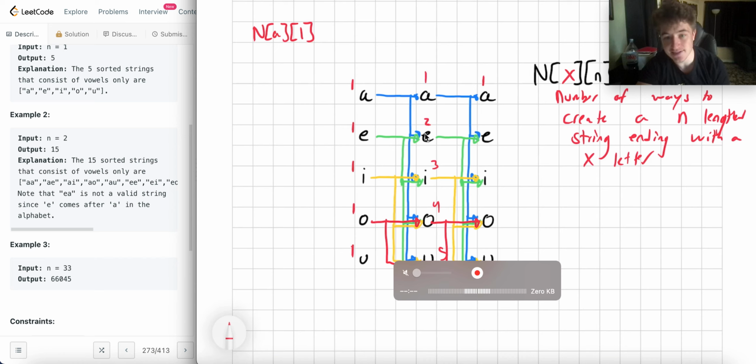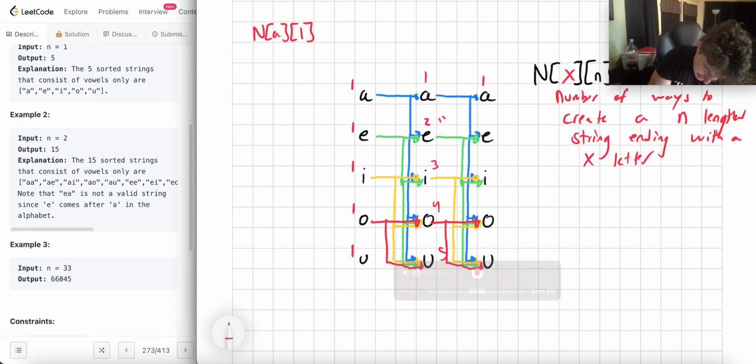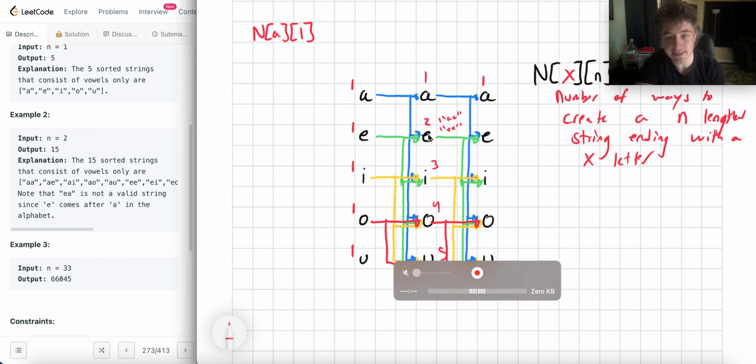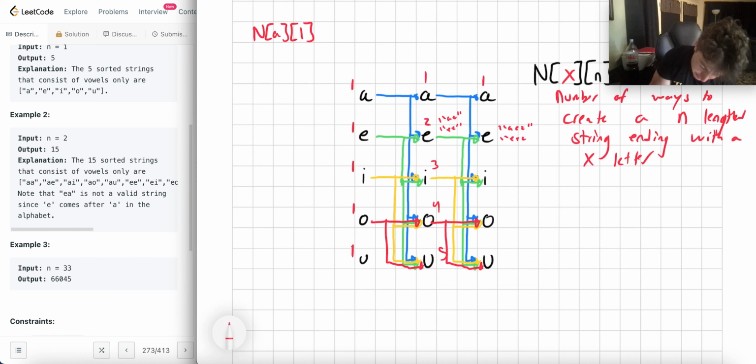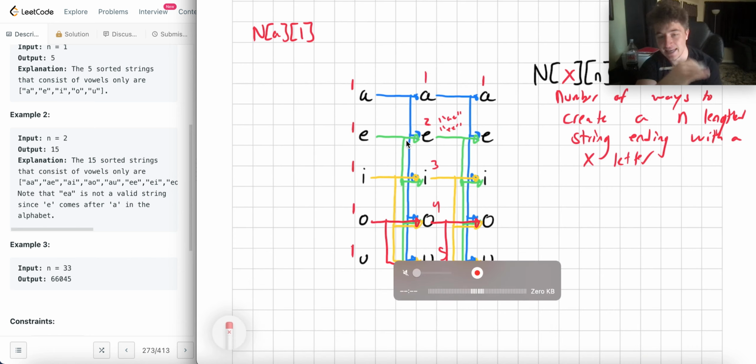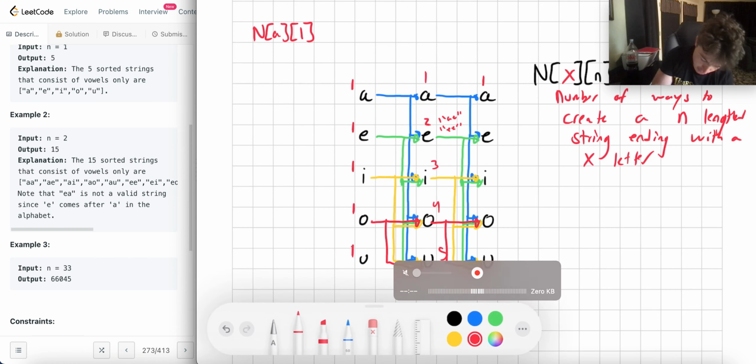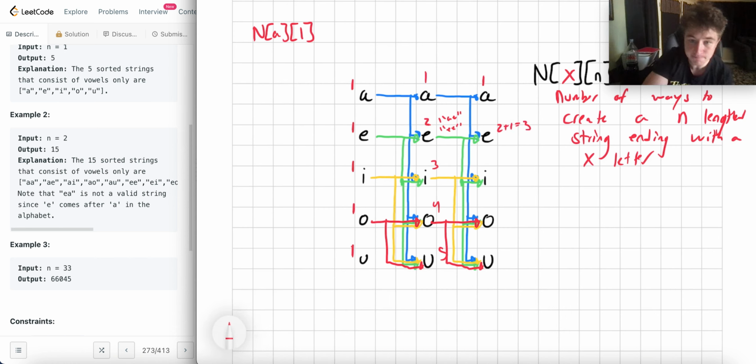But if E attaches itself to E, well, there's 2 ways to get to this E. So that means there's 2 additional ways that we could get to this E. The idea is basically, if this had AE and EE, there's 2 ways to get to this E. So we can attach this E to these 2 previous solutions to get AEE and EEE. So that's the basic idea. So I just sum up the total number of ways I can get to the things that I can connect to before me. So this would be 2 plus 1 equals 3.